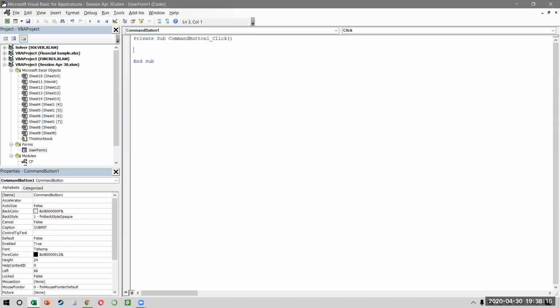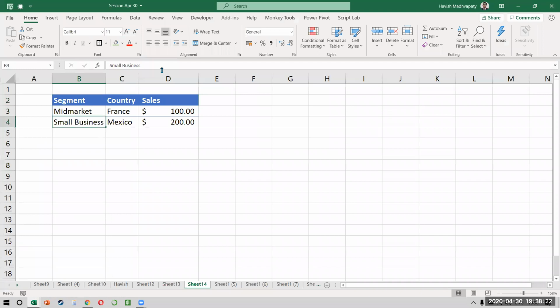So double click on submit. Now we want that when the user puts 3 values in text box, text box, text box, it should appear in these 3 cells, 1, 2, and 3. So think about how we want to do this. Again, like I showed you last time, somehow we need to find the last row, because that's how I'll get to know where my value is going to come in. Cells, watch, 5, 2. Now I know that my column is always 2. What I don't know is that my row number is 5, because I need to find that automatically. How do we do this? A little different than earlier.